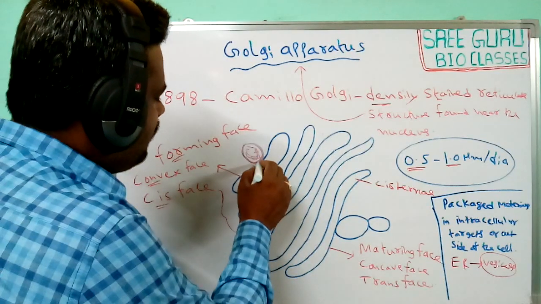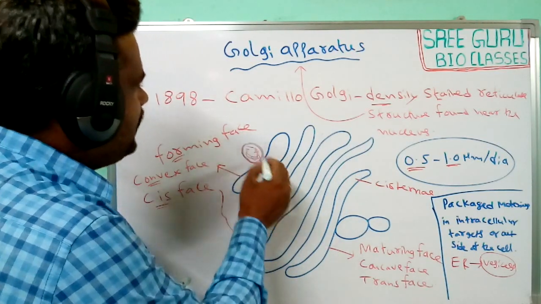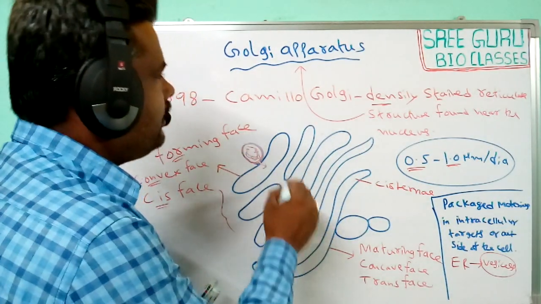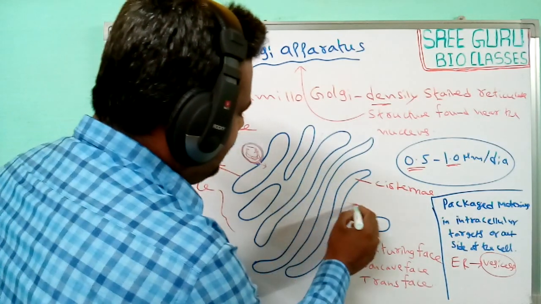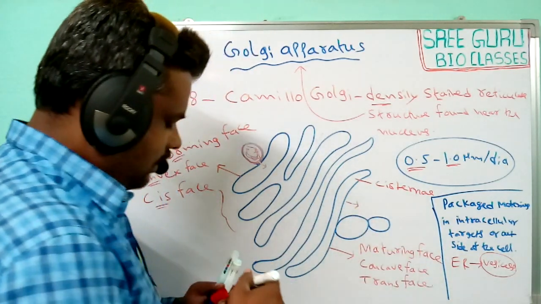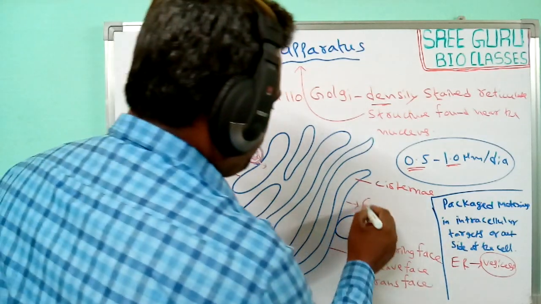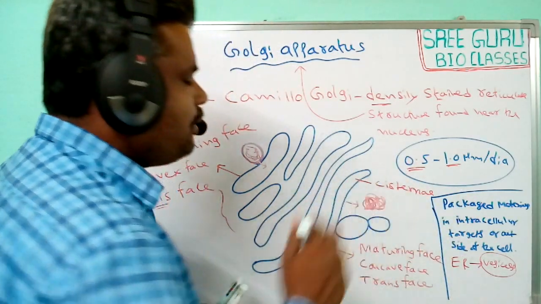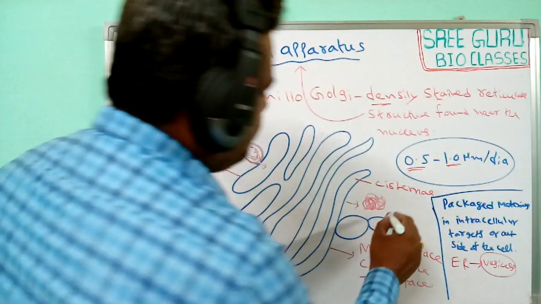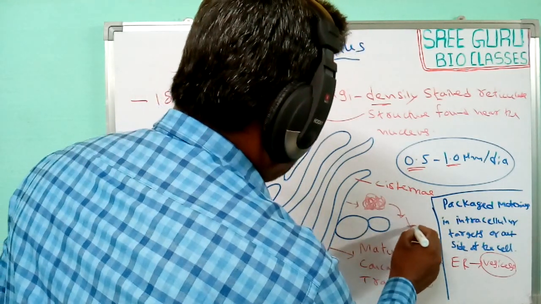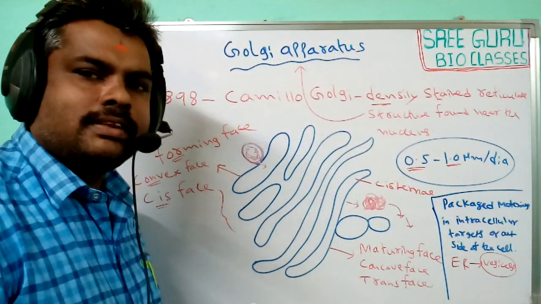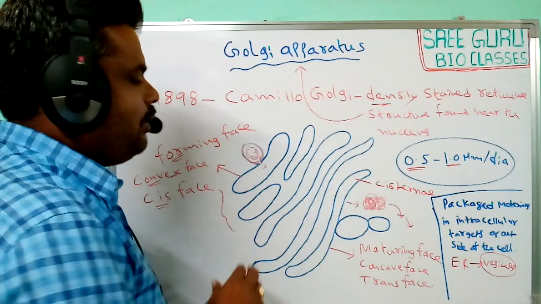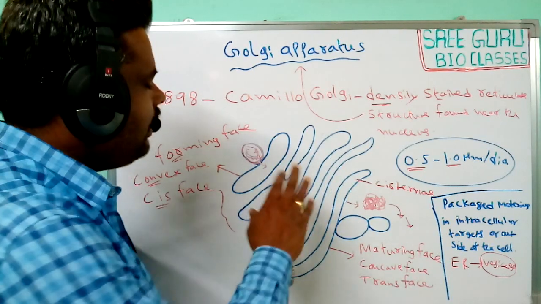Once the Golgi apparatus receives these vesicles, the processing is done inside the Golgi apparatus, and they are sent out through the trans or maturing phase. These newly synthesized proteins are modified and released from the maturing phase, and transferred to target sites, either intracellularly or outside of the cell. This is the main function of the Golgi complex.